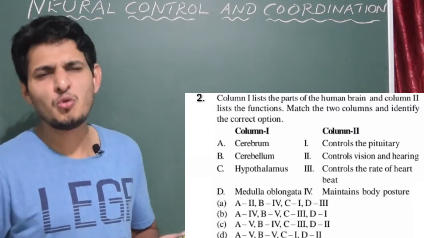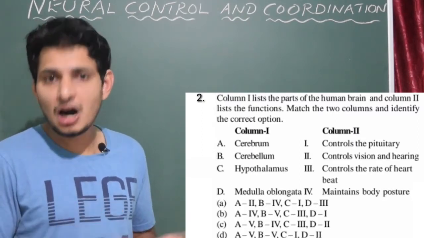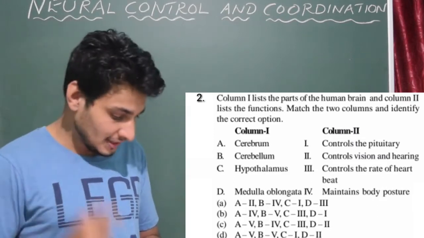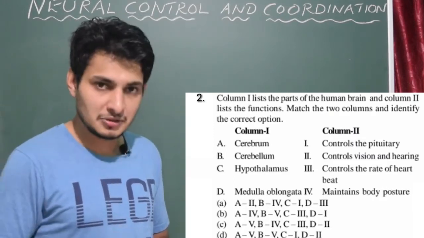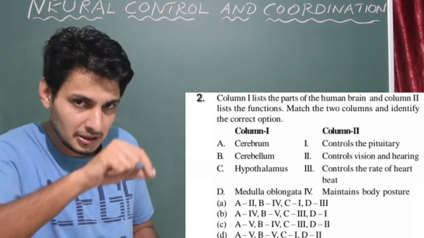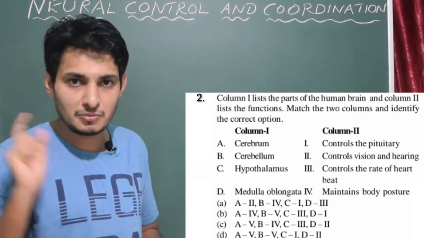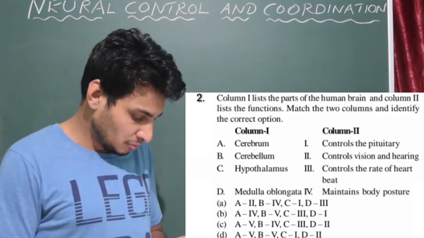Pituitary secretes so many very vital hormones which are required for the physiological activity of the body. So that is controlled by the hypothalamus. Hypothalamus controls the pituitary to regulate the secretions of the hormones from the pituitary. So C should be 1.